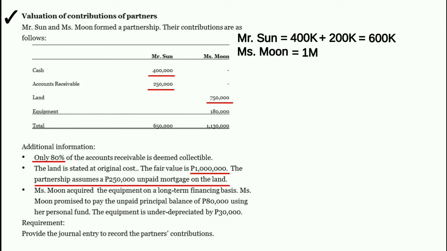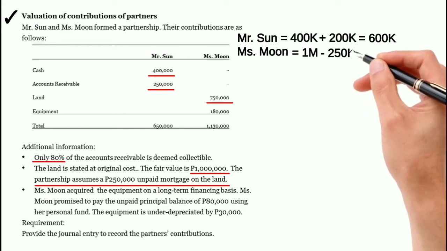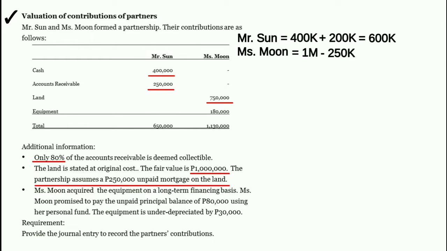Since assumed yan ng partnership, i-deduct natin yung unpaid mortgage na 250,000 pesos. So ilagay na natin minus 250,000 pesos. Take note, kahit merong unpaid mortgage na 250,000 pesos, kung hindi yan inassume ng partnership, huwag nyong ibabawas.